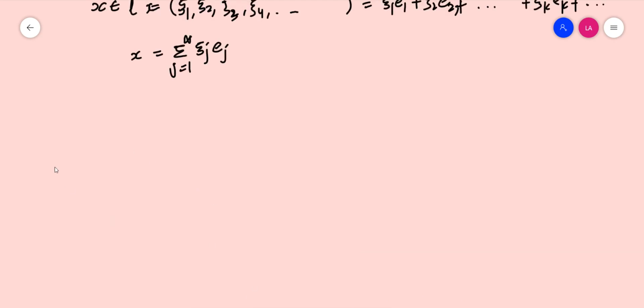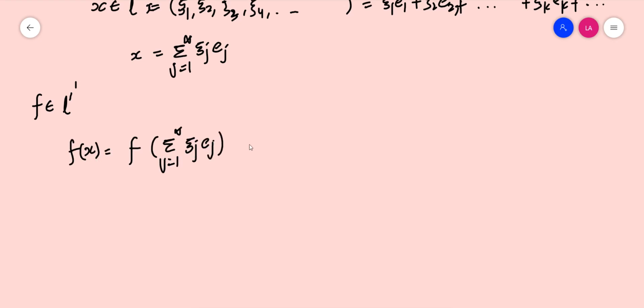Let f be an element in L1 dash, which is a linear functional defined on L1. Then f of x is equal to f of the summation over j from 1 to infinity of zeta j Ej, which by linearity of f is equal to the summation over j from 1 to infinity of zeta j times f of Ej.